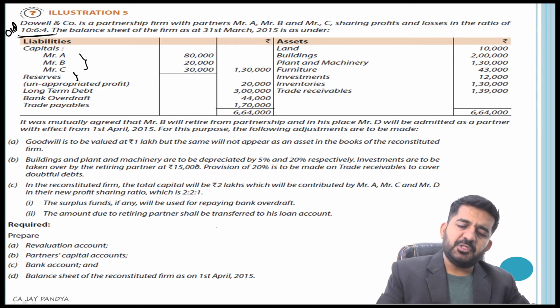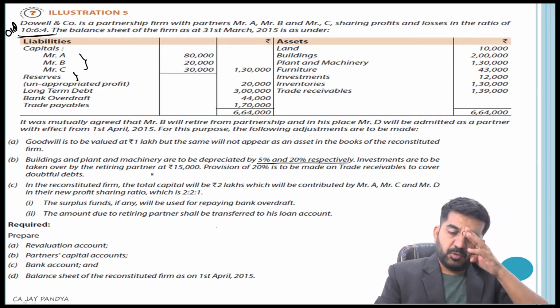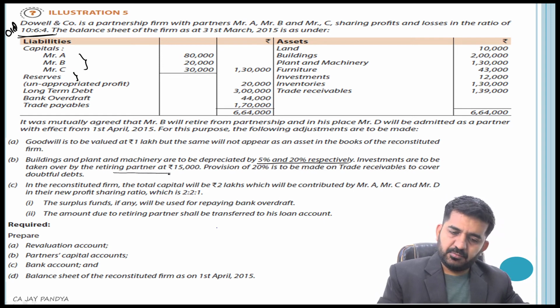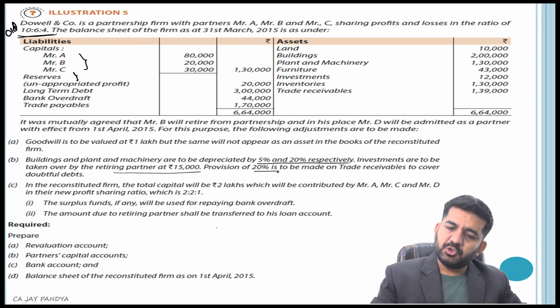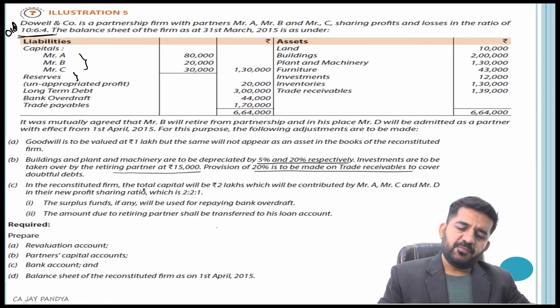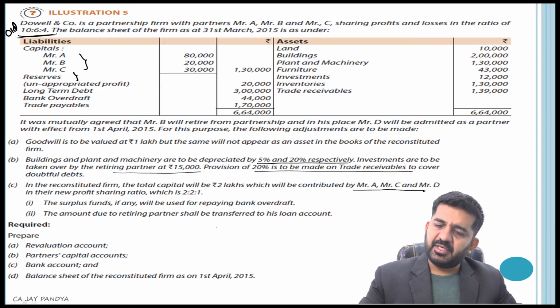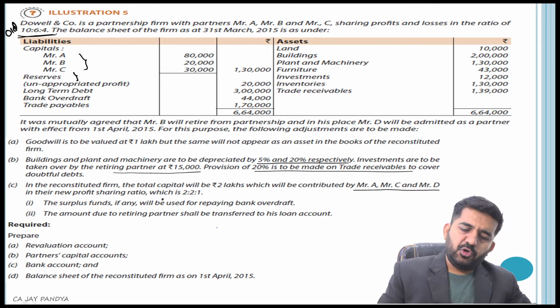Building and plant and machinery are to be depreciated by 5% and 20% respectively. Investments are to be taken over by the retiring partner at 15,000. Provision of 20% is to be made on trade receivable. In the reconstituted firm, the total capital will be 2 lakhs, which will be contributed by Mr. A, C and D in the new P&L ratio 2:2:1. This will be the new ratio.